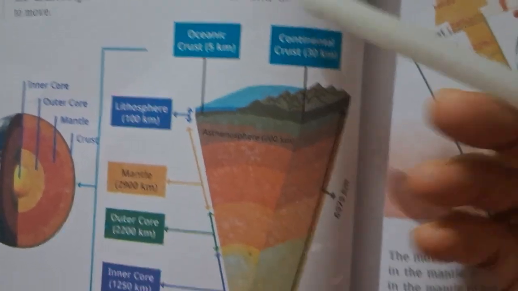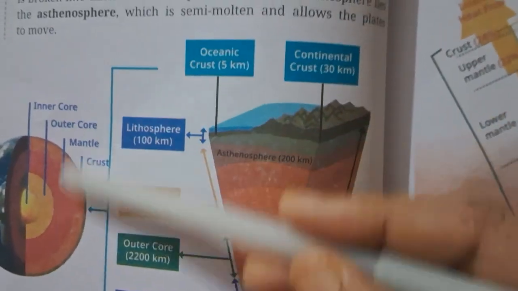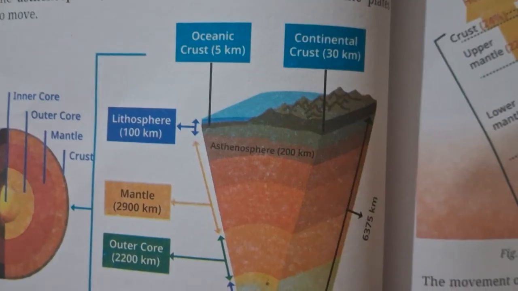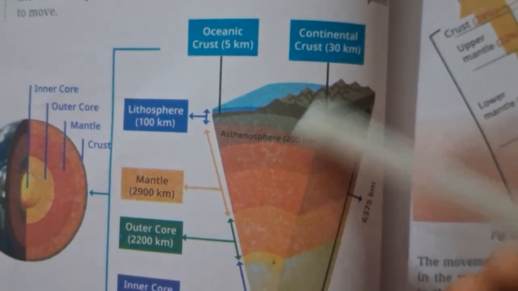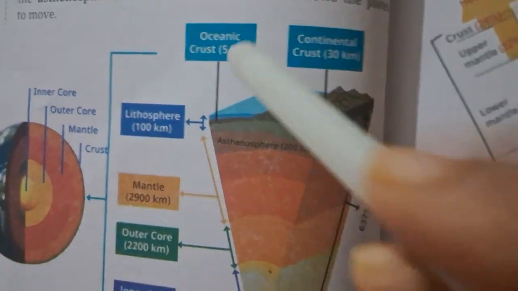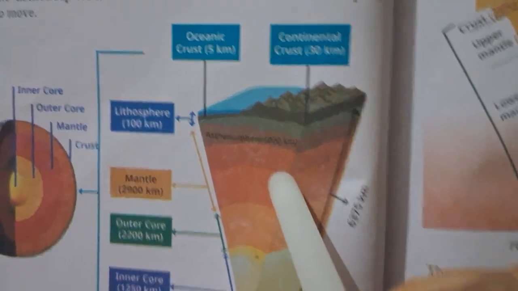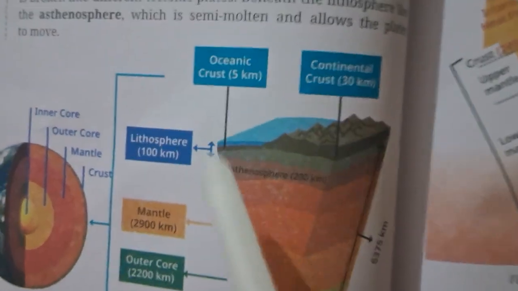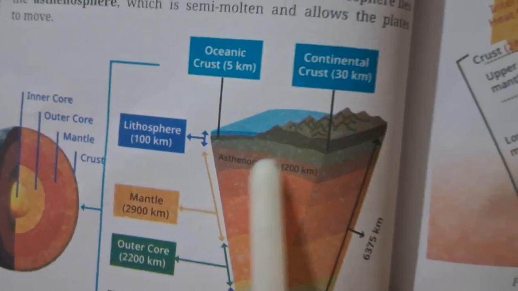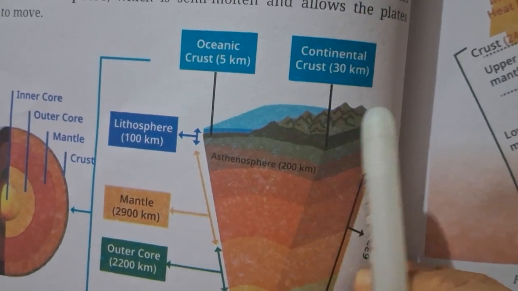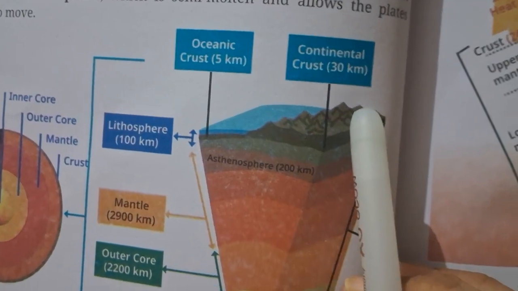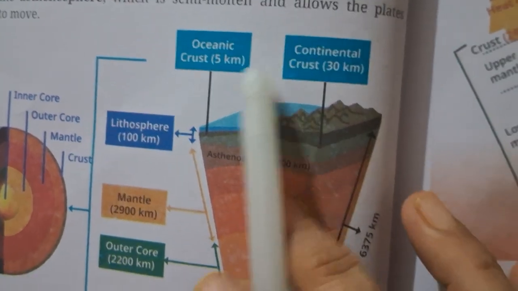Now in this chapter, first we will try to understand the diagram. This diagram, the shaping of the earth, shows the composition of the earth, the layers of the earth. We are going to understand the layers of the earth from this diagram. So yes, you can see the picture.